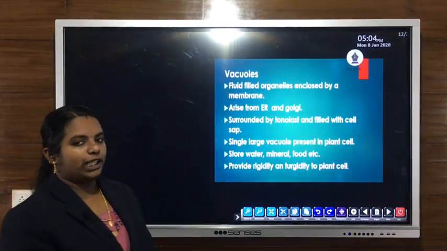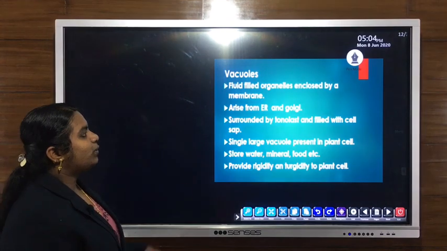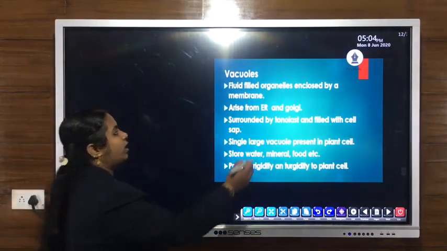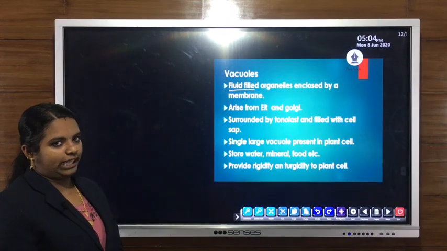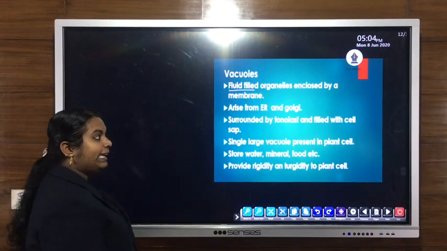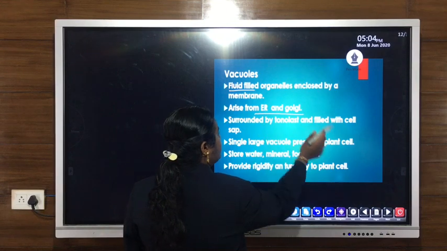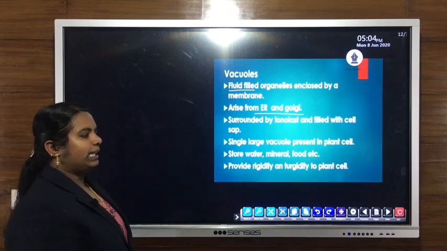Next, about vacuoles. Vacuoles are fluid-filled organelles enclosed by a membrane, and they arise from the ER, that means endoplasmic reticulum, as well as from the Golgi apparatus.